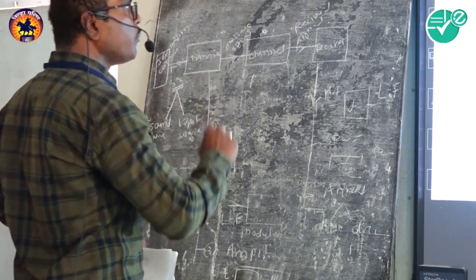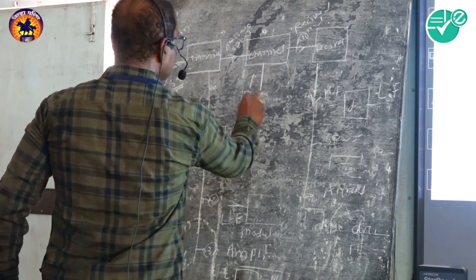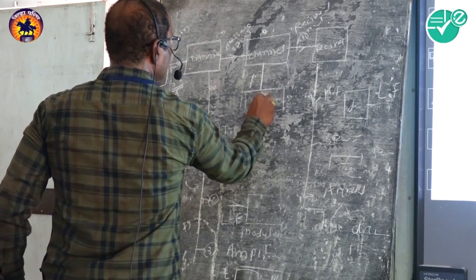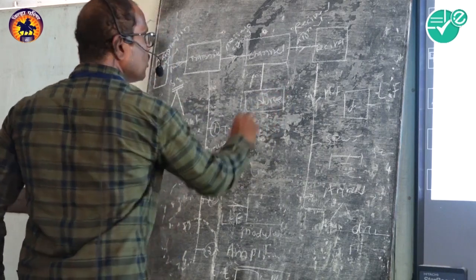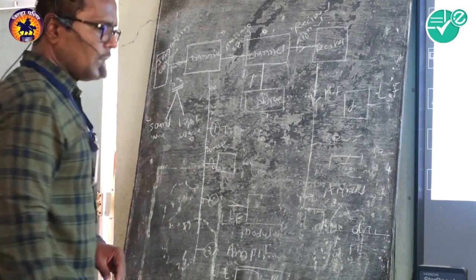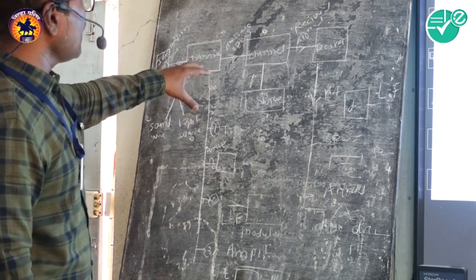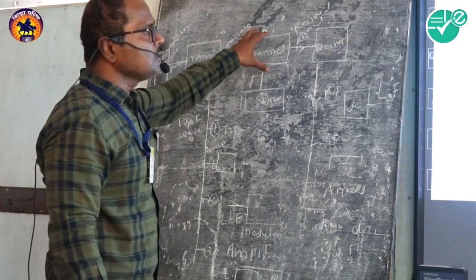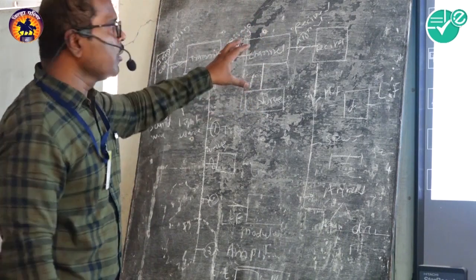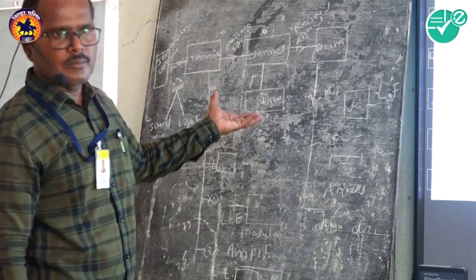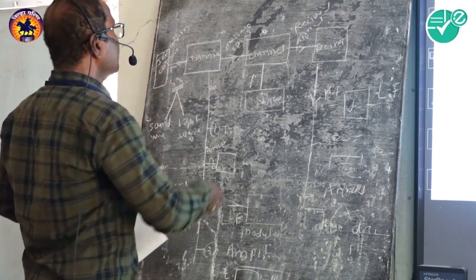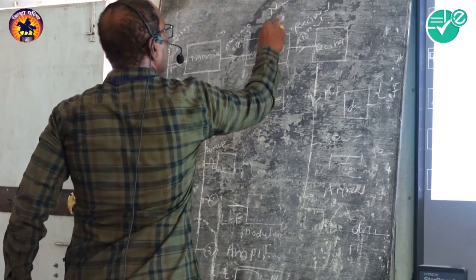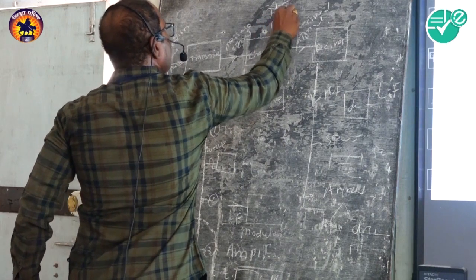Here students, one block is remaining. This one is the channel, and here is a box for noise. What is noise? We already saw its definition. It is an undesired, unwanted signal that enters into the channel or the medium. It can be natural or man-made.